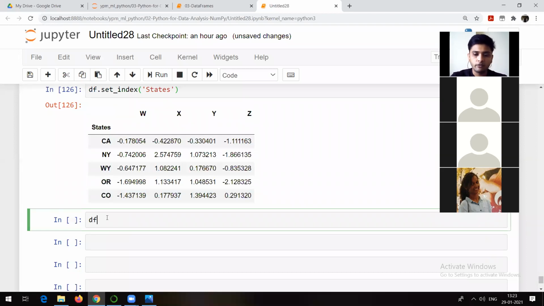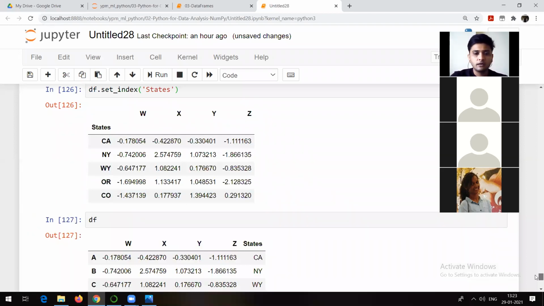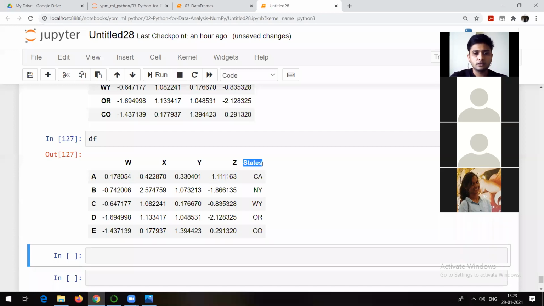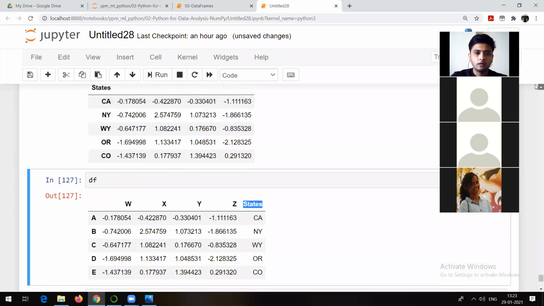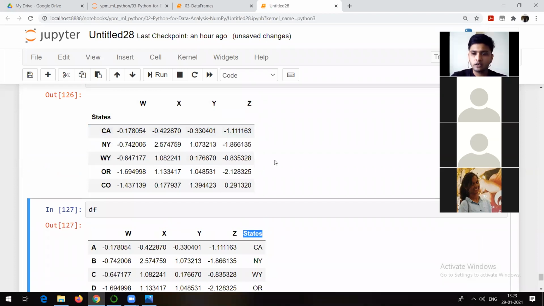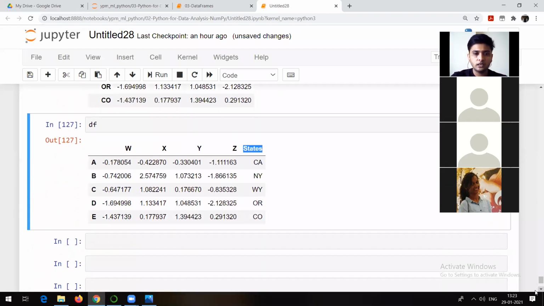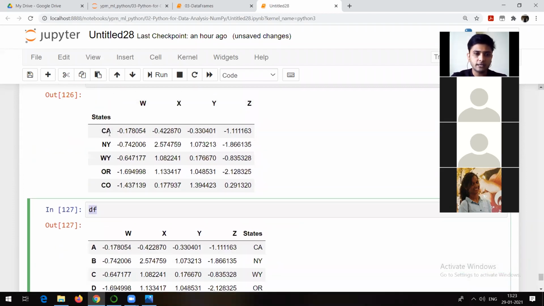But if I once again come and run df, now you can see that states is not an index. Even though the previous command created states as an index, when I once again came here and tried to check it, can you guess what's the problem? Why am I not able to see the updated index? Or what should I have done? I want states as an index. I got it as an index, but the second time if I try to check the original data frame, I am not able to see states as an index. Can you people guess what's the problem here?